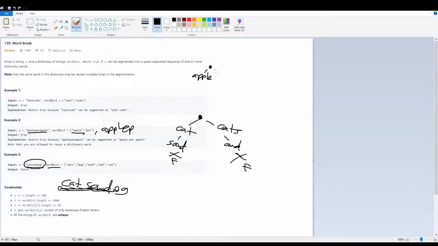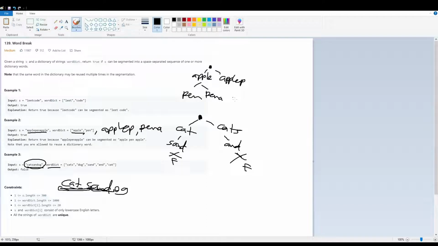Then another decision we could take was apple EP. Okay, and with this apple, we could have gone with pen. But what if we had another word called pen a? Then we also could have gone with pen a here.